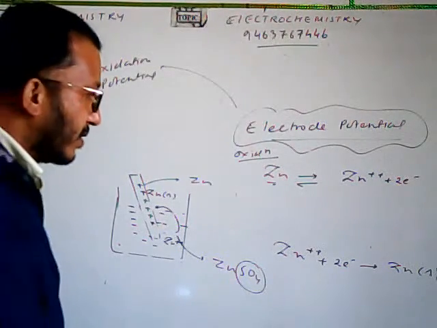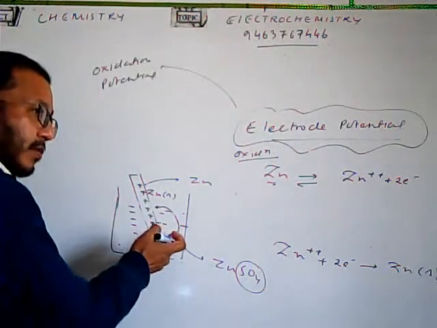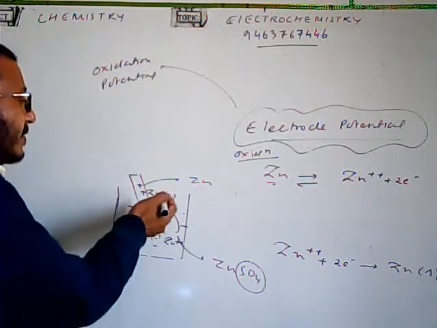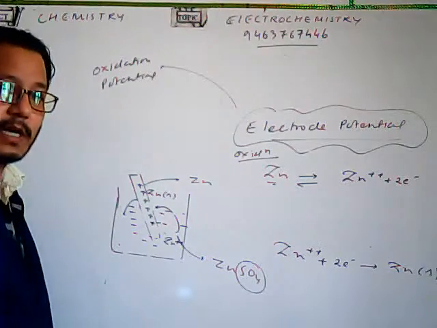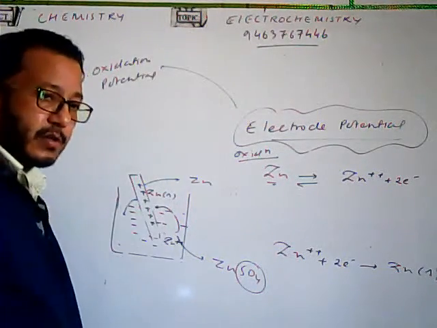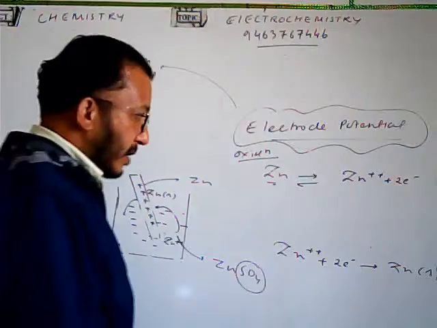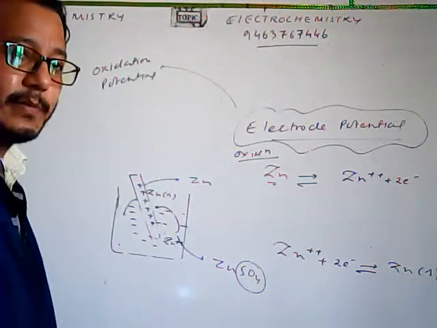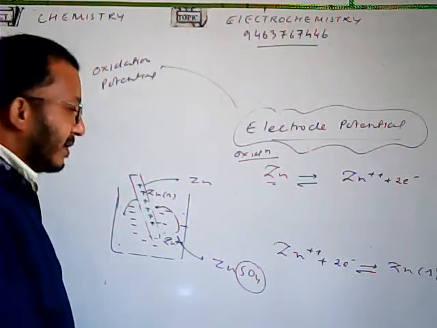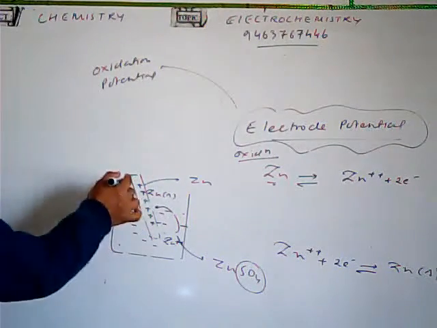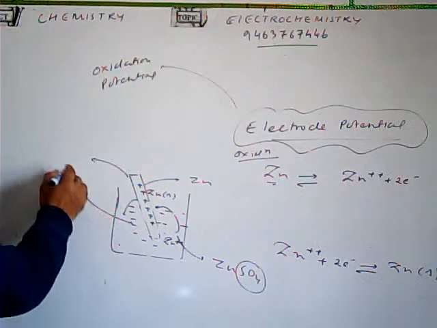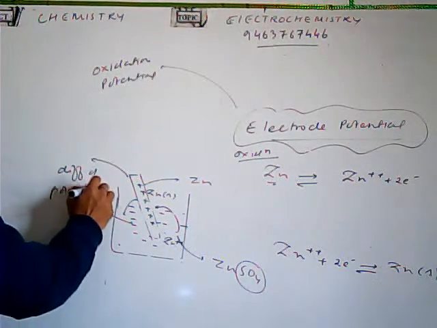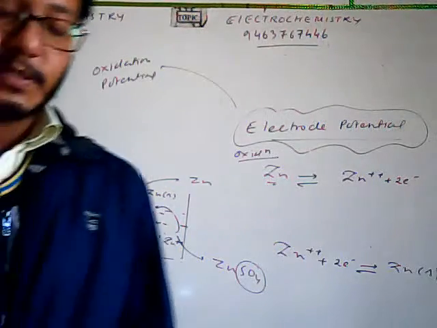Fine. Now here also, it's not that only the zinc ion will deposit as zinc metal. Some of the zinc metal may also go into the solution as the zinc ion, leaving some of the electron on the electrode. Fine. So here also the reverse may happen, and if the reverse may happen, then ultimately an equilibrium will be established and we'll have a difference of potential set up between the electrode and its ion in the solution. Here also we have a difference of potential getting set up.